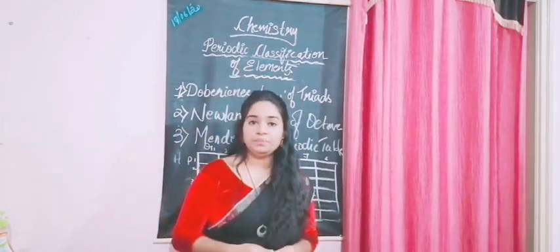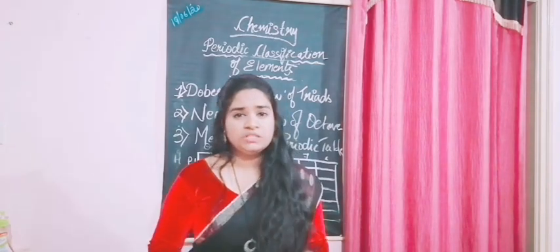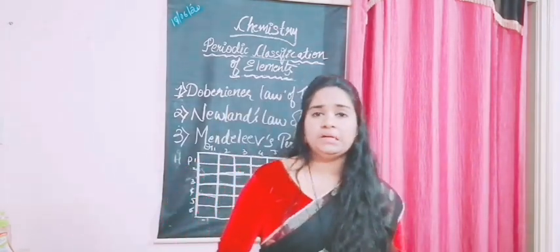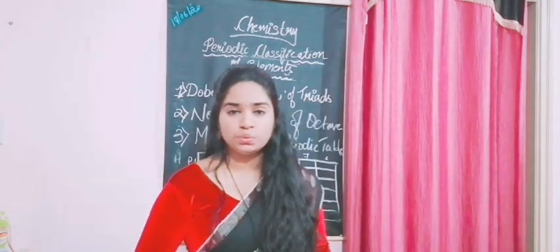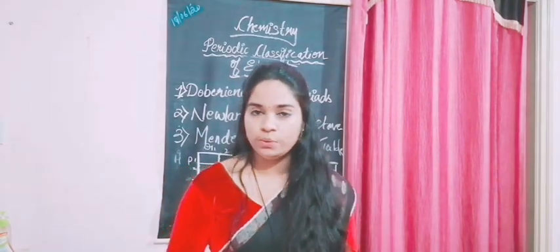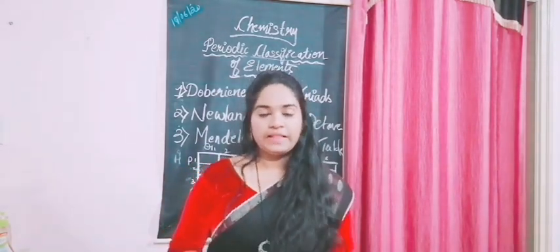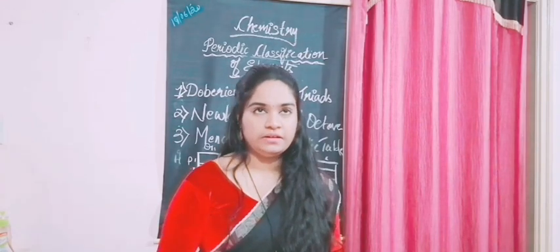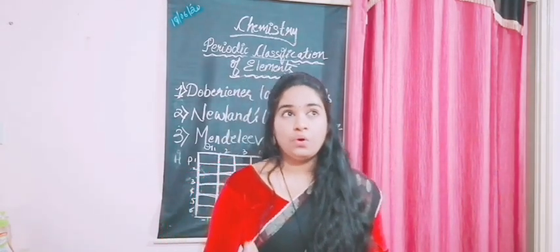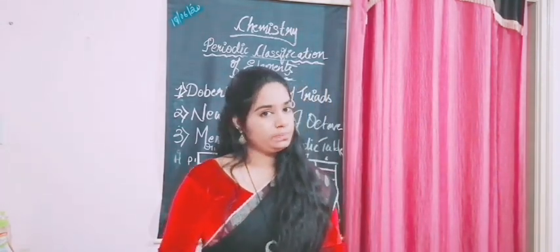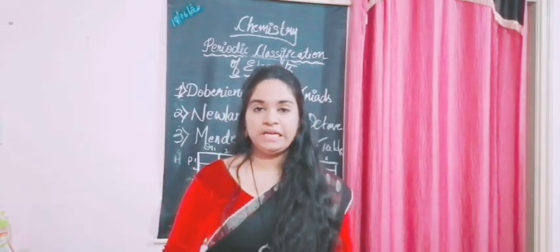What did he say? His law was a bit different, and it had a new name with two words included in it. What was it? It is none other than Mendeleev's periodic law. So what does it state?